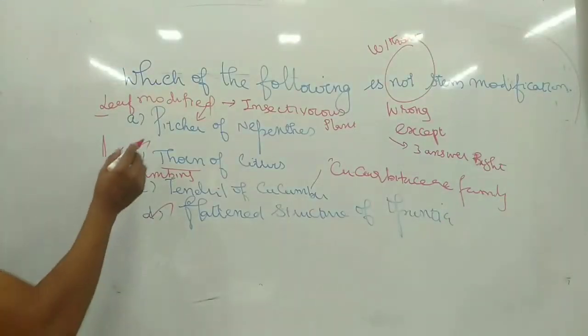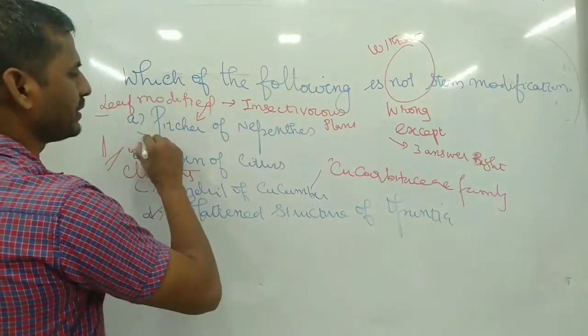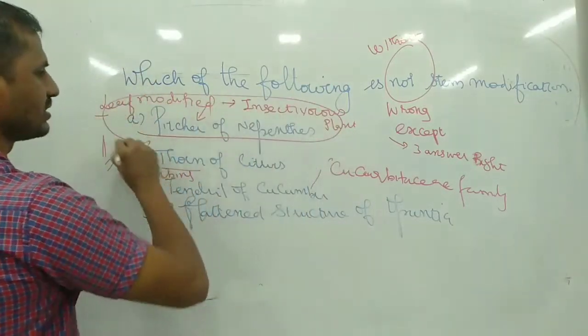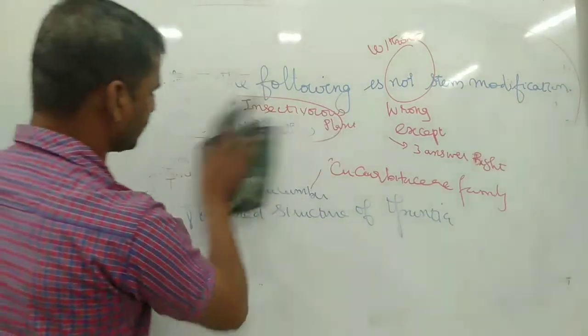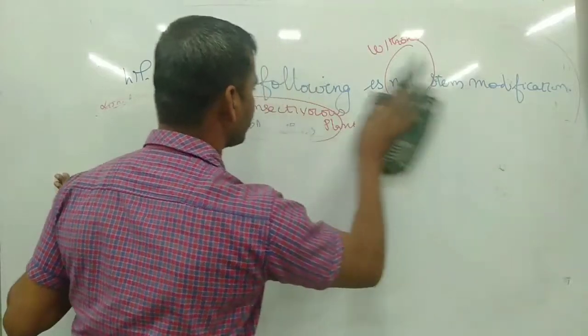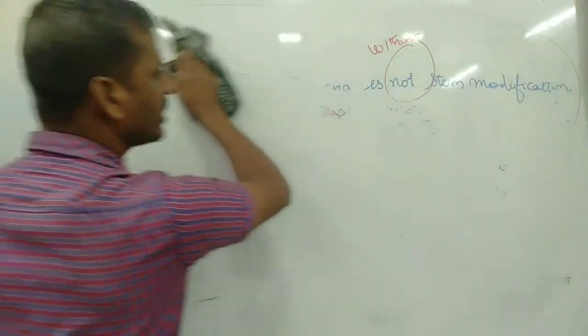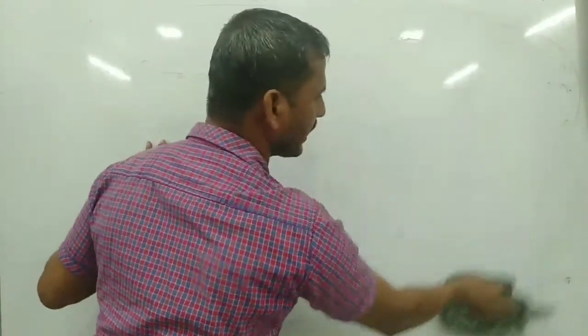So the wrong option is the pitcher of Nepenthes, because this is a leaf modification. So leaf modification of the plant is the right answer for this one. One more thing about pitcher plants: one is Nepenthes, another one is Utricularia. Utricularia is an insectivorous plant, like Nepenthes.